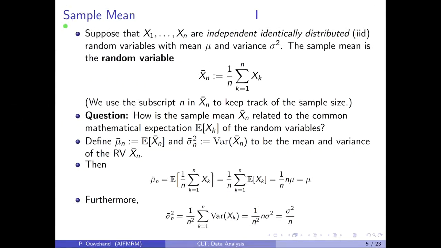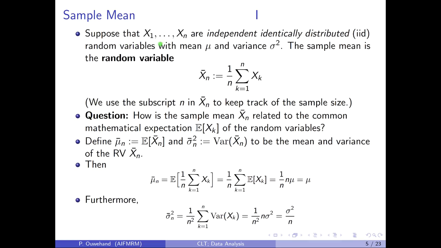In this video, we consider the relationship between the sample mean and the true mean or mathematical expectation of a random variable. We also introduce sample variance, standard deviation, covariance, and higher moments.